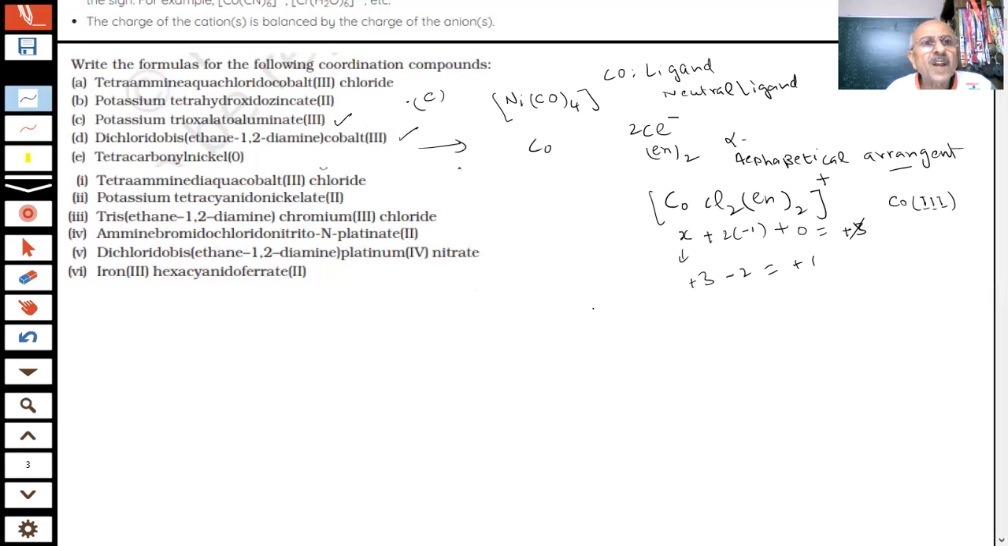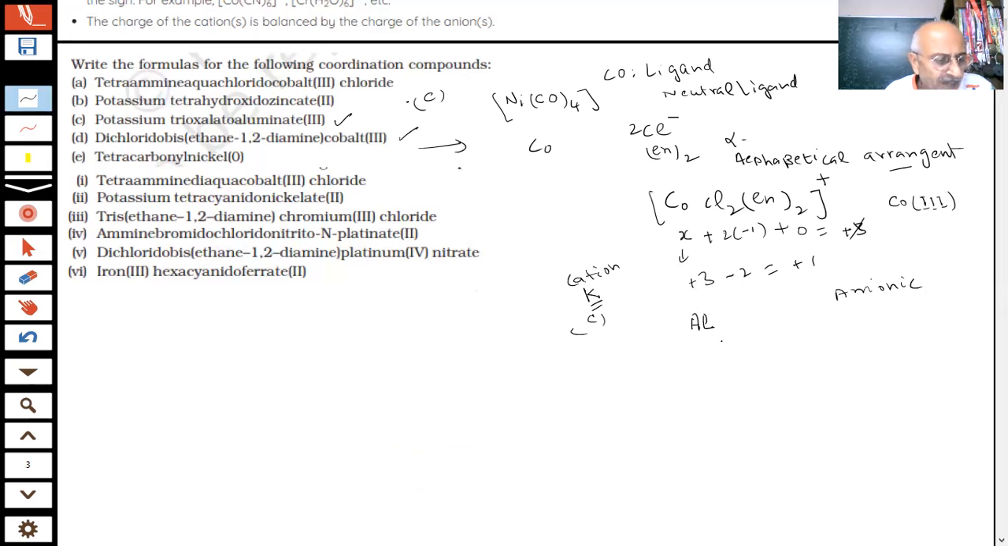What is this? Potassium trioxalato aluminate. Which part is this? The central atom here is aluminium. And here the counter ion is potassium, which is a positive ion. This is anionic. You know potassium is a cation, and this will be the ionic part in the complex because the first one is the cationic part.